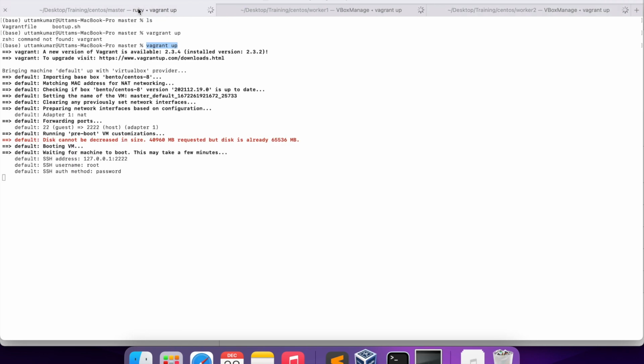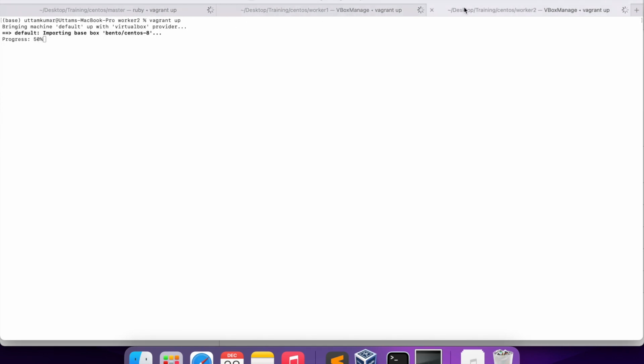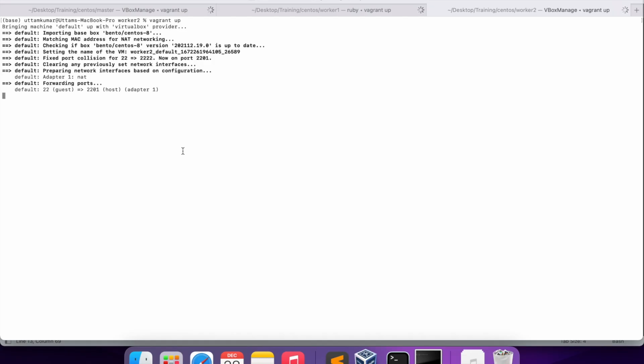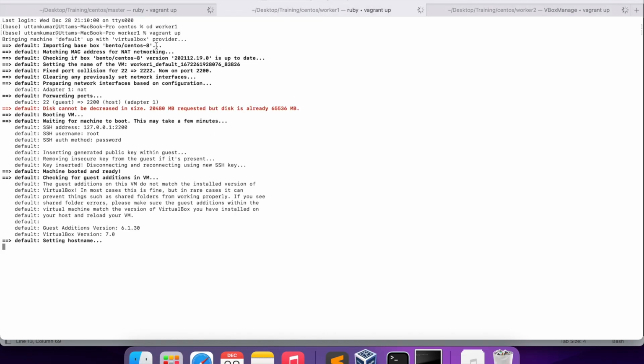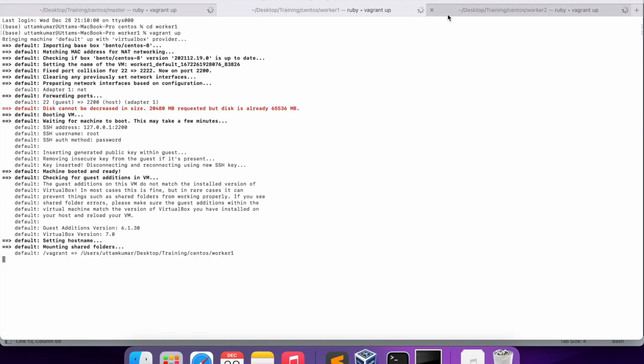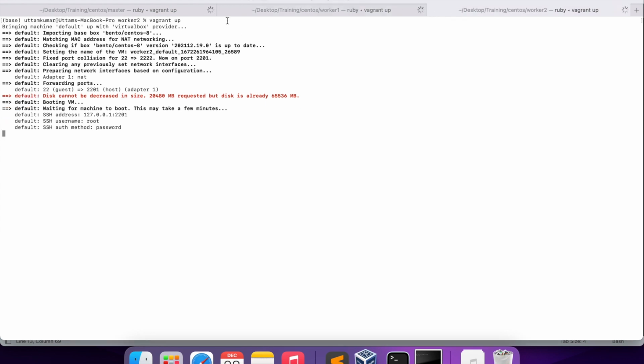Let's see worker 2. I didn't hit enter, I think. Okay, if I hit enter, you will see all 3 machines come up. See how quick it is to create a machine using Vagrant. You just need to type one command and it will create a machine for you. It's a kind of automation. You can create the machine as well as do some setup using this bootup.sh. It's a very good tool. I already have a video on this, so I'll share the link in the description.